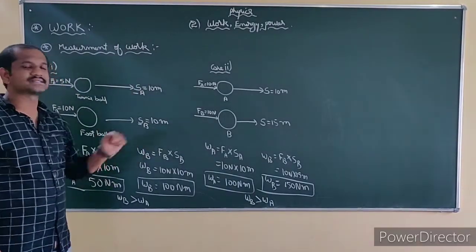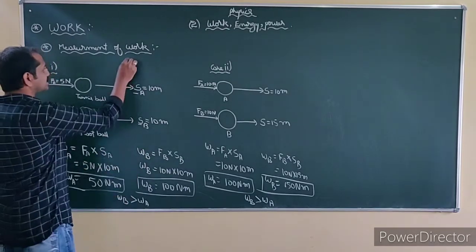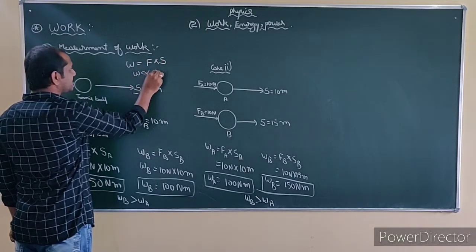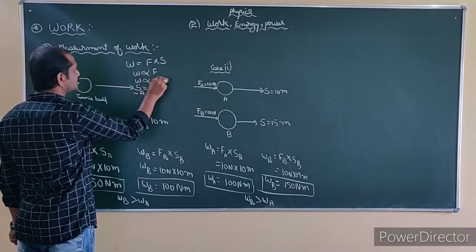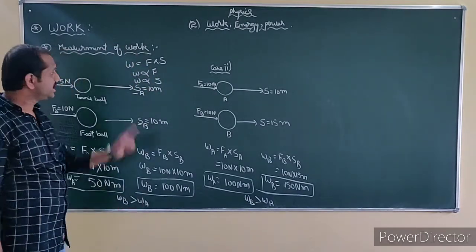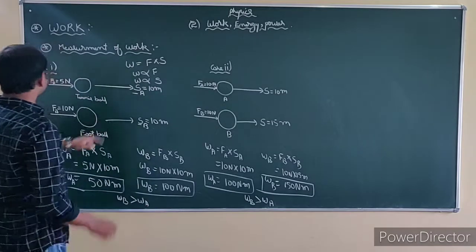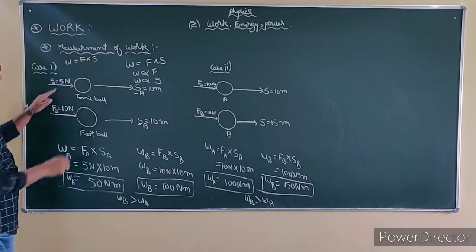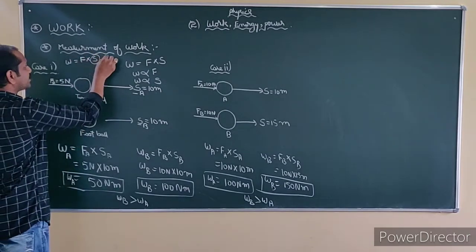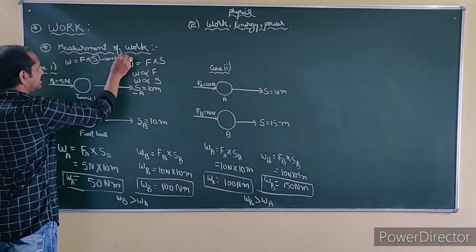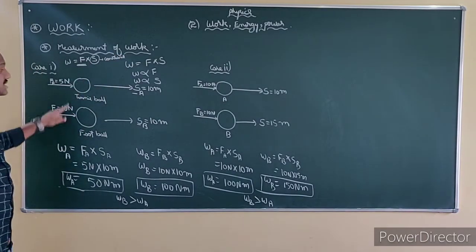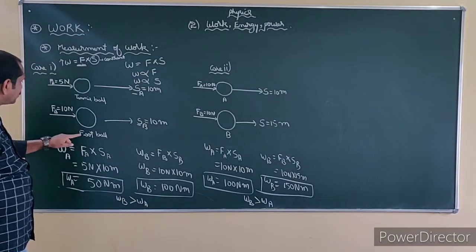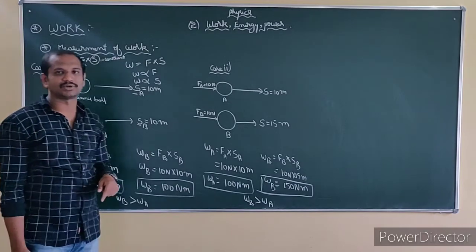So by this, what did we understand? From these two cases, work done is equal to what? Force and displacement. Work done is directly proportional to force, and work done is directly proportional to displacement. In case 1, I kept the displacement constant and changed the force, 5 and 10, but still work done depends on force, so I came to know the work done on the football is greater than the tennis ball.